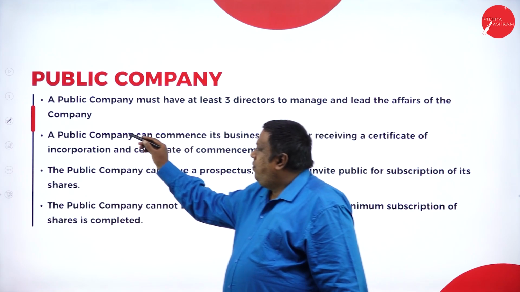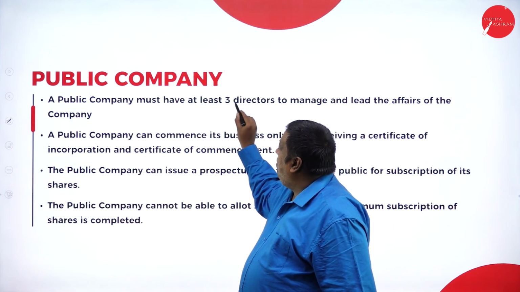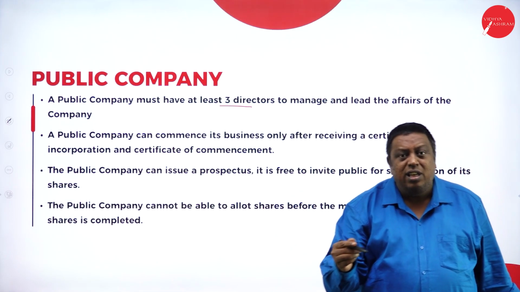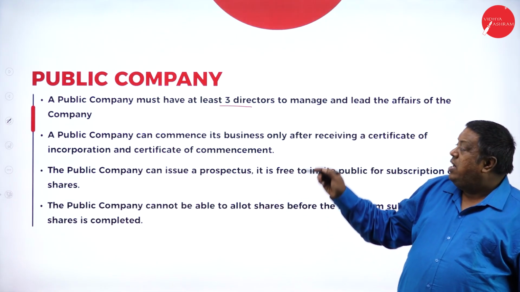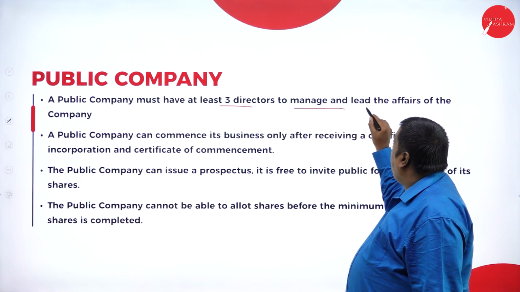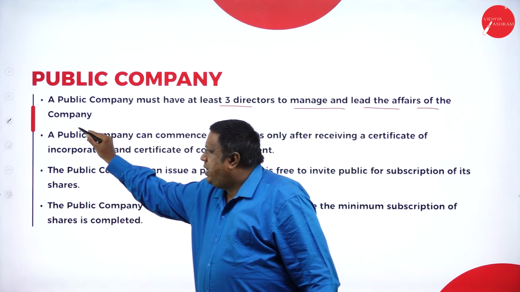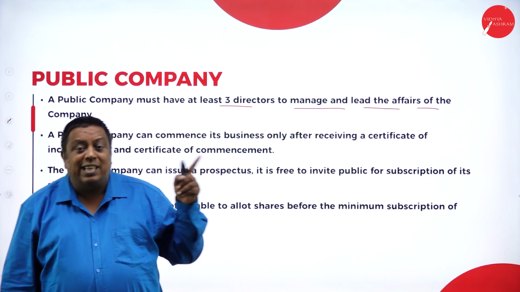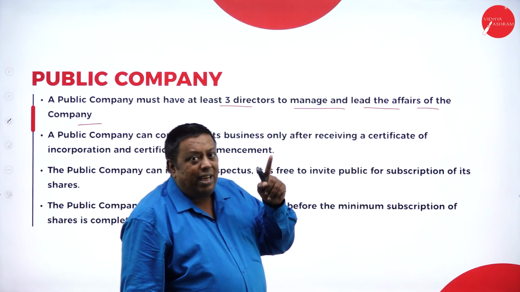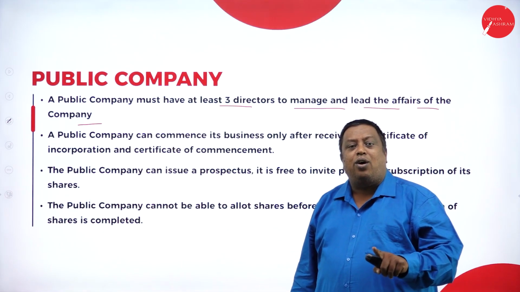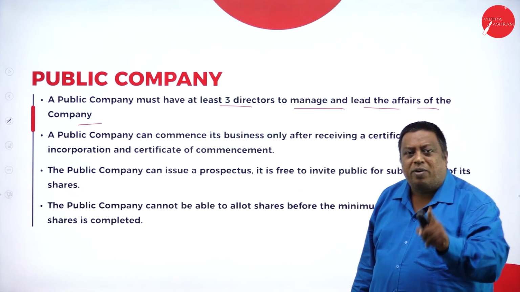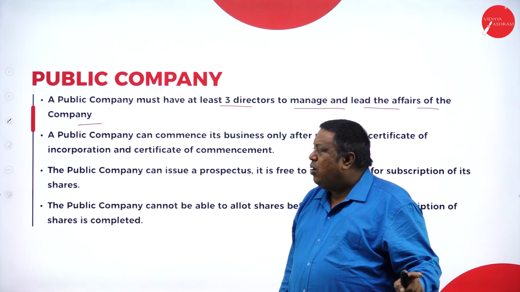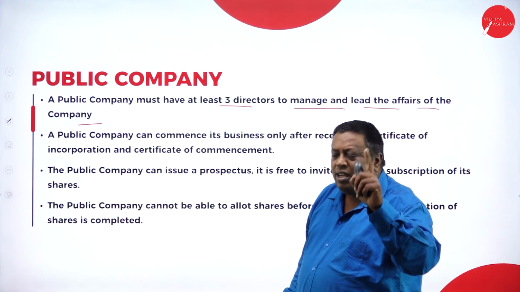The next point we have here, a public company must have at least three directors. Already I've said in the definition, every public company should have three directors to manage and lead the affairs of the company. These three directors have to be selected in every public company to take care of the business activities, either to supervise, monitor, lead or take certain decisions, whatever the business activities are there in the market.